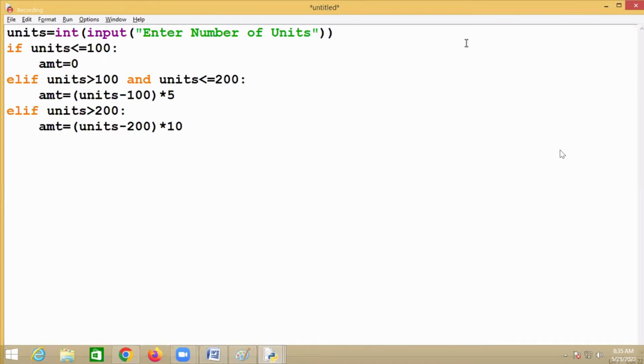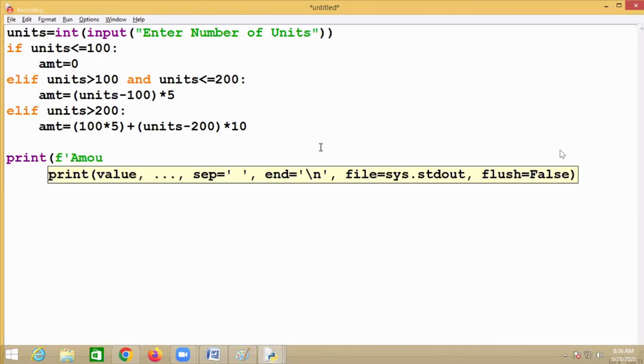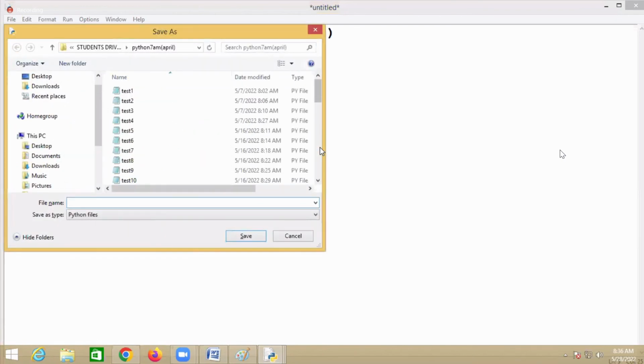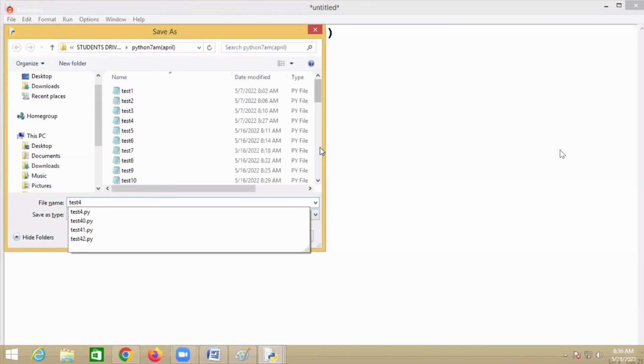Then what you have to do? So you have to write like this. Plus first 100 units, right? 100 into 5 plus units minus 200 into 10, right? And then after that, display the amount. Which one do I have to display, total amount or amount? Amount, right? Okay. So this is for 3.